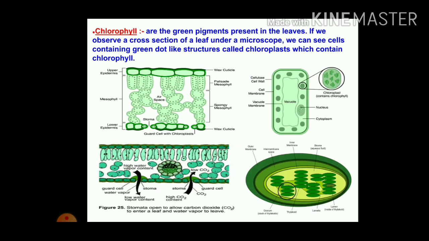The stomata are always protected by the guard cells, and due to water pressure, they open. Where there is high water vapor content inside and low water vapor content outside, the stomata open. In this way, when open, stomata allow carbon dioxide to enter and water vapor to leave.